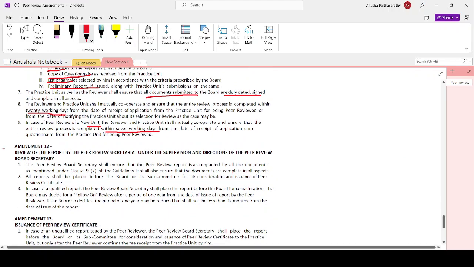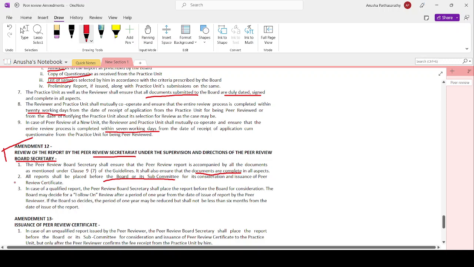Now, amendment number 12. Review of report by the peer review secretariat under the supervision and direction of the peer review board secretary. The peer review board secretary shall ensure the peer review reports are accompanied by all the documents mentioned in the guidelines. Shall also ensure the documents are complete in all aspects. Completeness to be ensured. All reports will be placed before the board or its subcommittee for consideration and issuance of the peer review certificate. I have to place it before the board or its subcommittee.